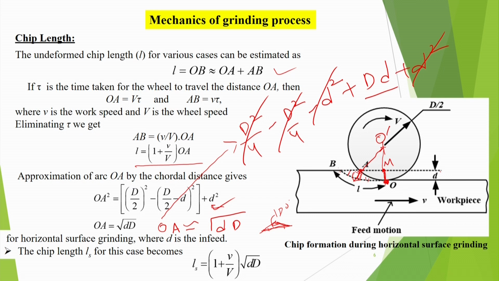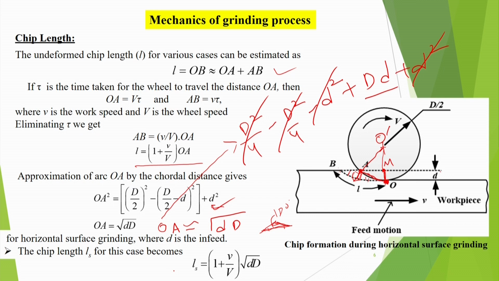Of course, the wheel is of big size, so OA will look like a straight line only, because even if I make it in this figure, OA comes like this. So the OA arc and the OA line are basically almost the same. So for horizontal surface grinding, this expression is okay, and D is the wheel diameter.